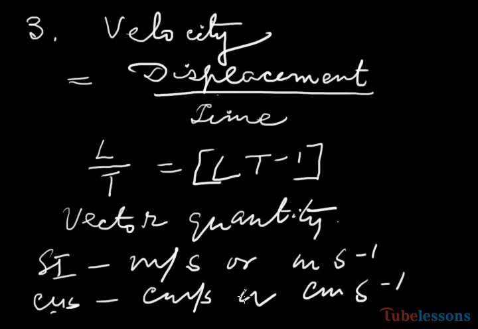So this is about velocity, and again keep in your mind that velocity is a vector quantity and speed is a scalar quantity, though their dimensional formula and their units are same. Now apparently it appears that speed and velocity are almost same, but there are some fundamental differences between speed and velocity.